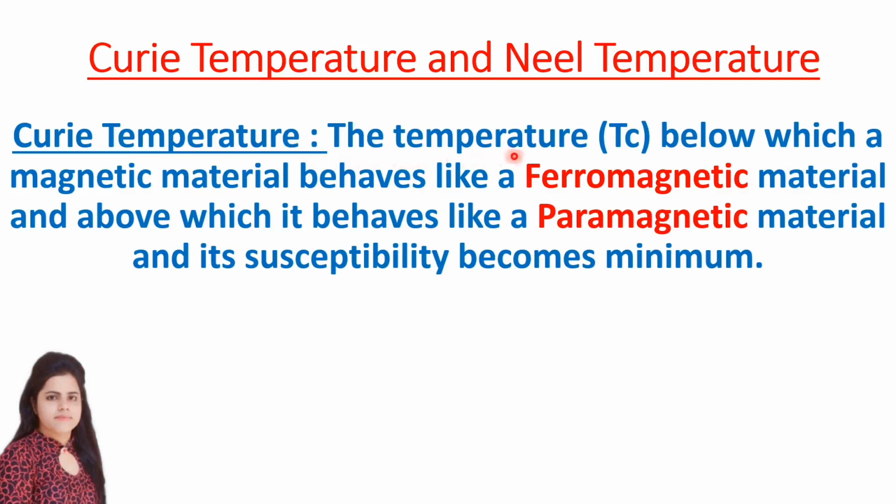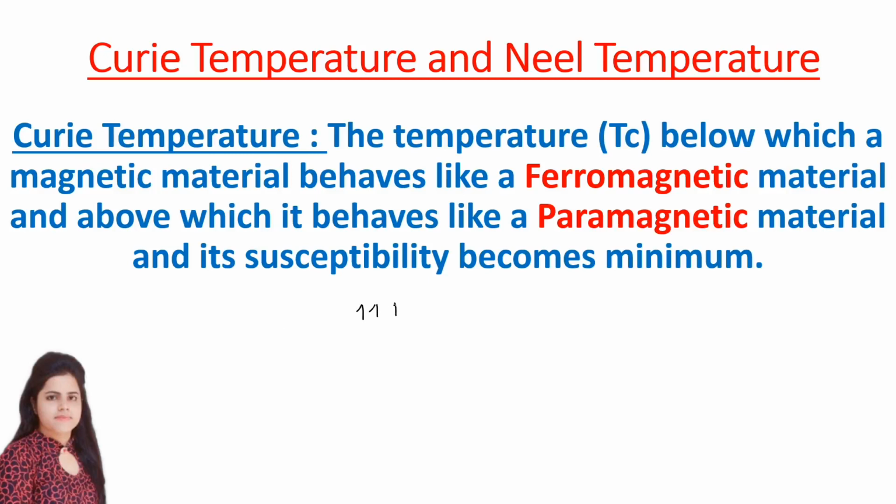It says that the temperature Tc, meaning Curie temperature or Curie point, below which a magnetic material behaves like a ferromagnetic material and above which it behaves like a paramagnetic material. Means if you increase the temperature, ferromagnetic materials will behave like paramagnetic, meaning their magnetic properties are changing here, and then they are saying its susceptibility becomes minimum. So susceptibility is also decreasing. So now I am explaining you in detail.